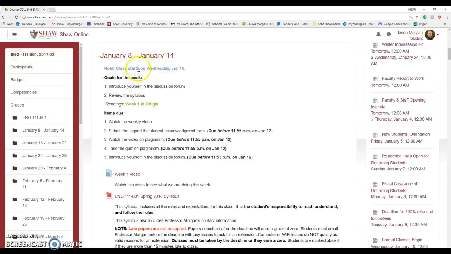Okay, so this class officially starts on Wednesday the 10th, and we're going to get started as if today was Wednesday. Yay! Okay, so what are the goals for this week? We're going to introduce ourselves to the discussion forum, we're going to review the syllabus, and there are readings in Odigia. What? How do we do this? Okay, we'll walk you through it.